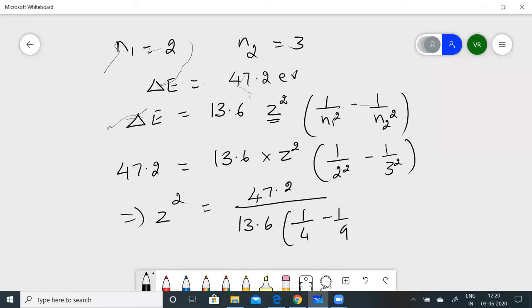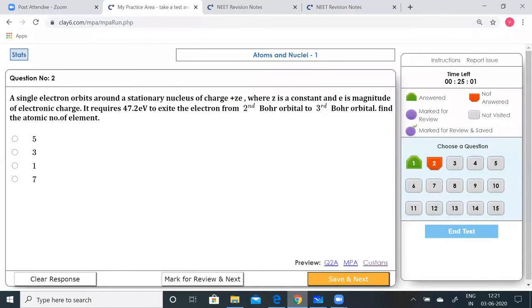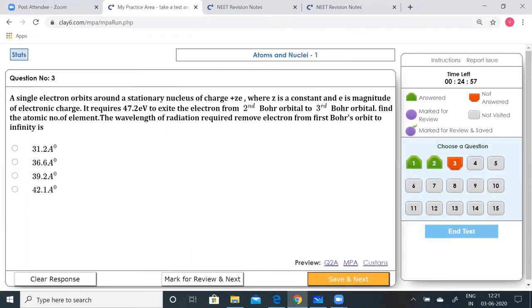After simplification, we can see that Z squared is equal to 25, or Z is equal to 5. So let's see which option it is. It's a straightforward problem. If you know the formula, you can directly substitute it, right? So it is going to be 5. Option A is correct. Select that, go to the next.